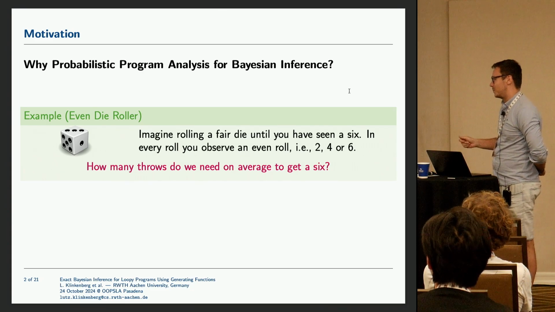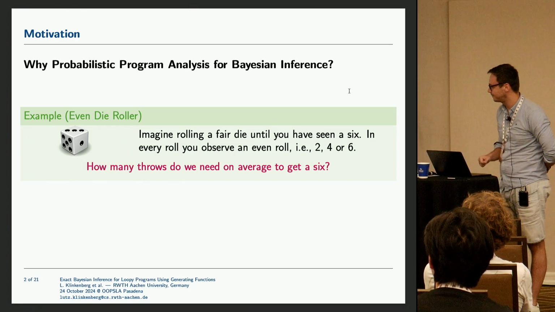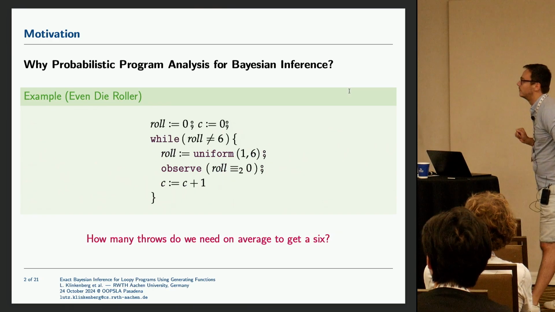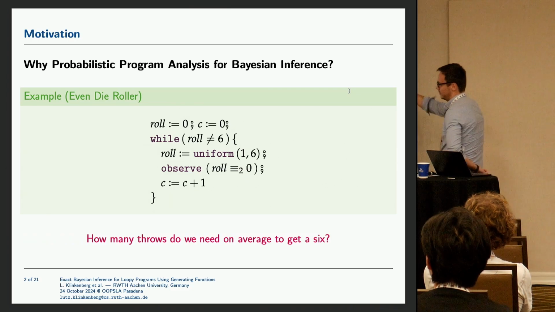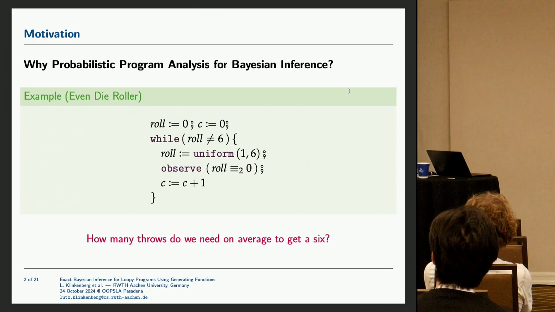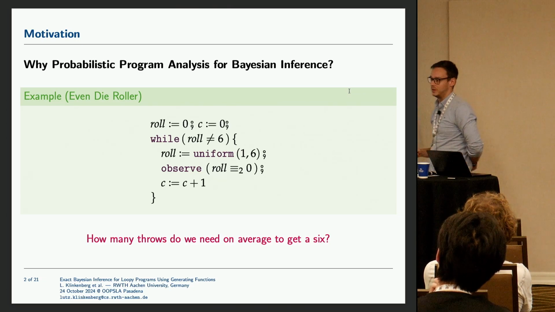Maybe some of you can come up with the math for it and create the sigma algebra and think of random variables and expected values. But I think everyone in this room could just write a little program that specifically models the behavior I was just explaining. So first we initialize the two variables, roll and the number of loop iterations C. And then we say, until we hit the number 6, we uniformly sample, and we observe that the roll was actually even, and then we count the number of iterations.